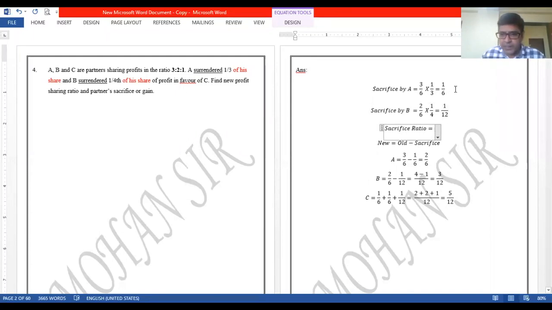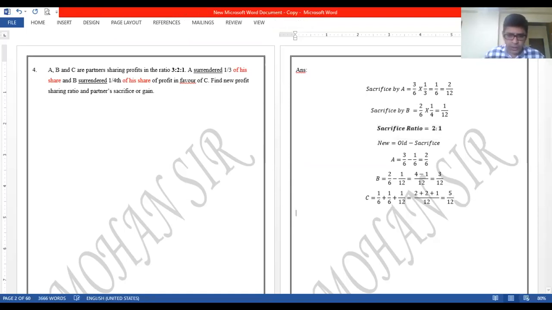Because we can see the sacrifice by A is 1/6 and sacrifice by B is 1/12, the denominator is not equal. We need to equalize the denominator. So this will be treated as 2/12. Okay, so we can say that the sacrificing ratio between A and B is 2:1. Okay, so this is how we calculate the sacrificing ratio.